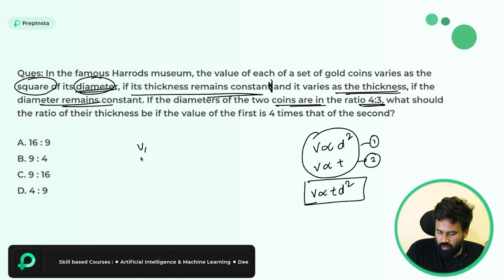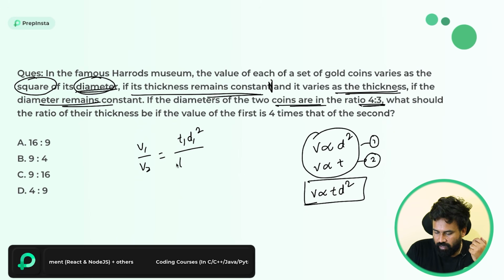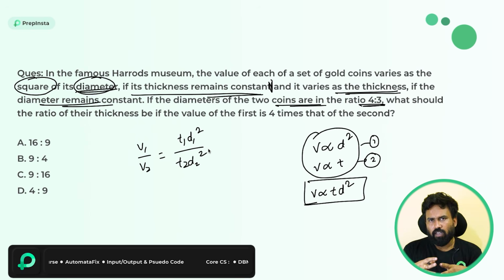Why? Because 4:1, right? So 4 got cancelled and 3 into 3 went to the other side, it will become 9, and 4 is here multiplying, it went to the other side, divided by 4. So T1 by T2 is equal to 9 by 4. So the answer is 9:4. So this is how we can simply do this type of problems as well.